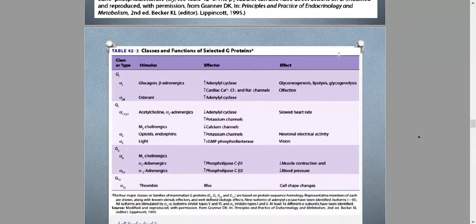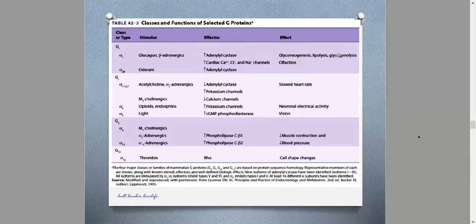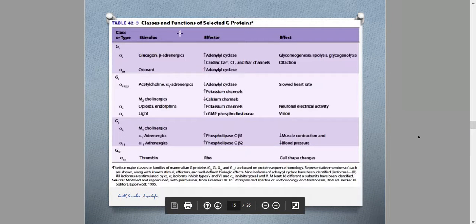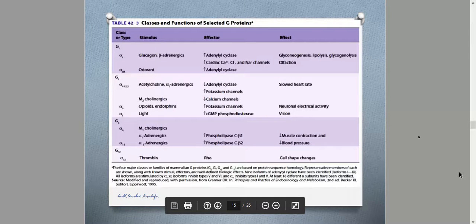Now, in mammals, we have identified four major families of G proteins that are responsive towards hydrophilic hormones. Right here, the four families, and we are seeing also their representative members and their isoforms also. Right, so it's important to take note of the different stimuli that can activate these particular mammalian G proteins.